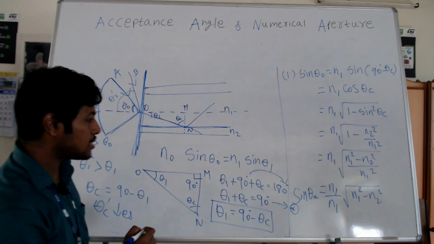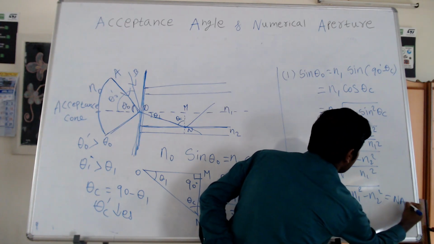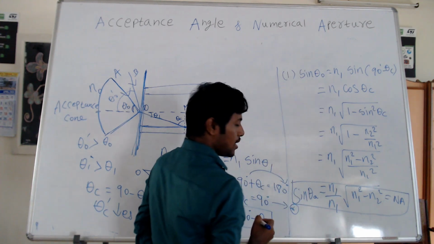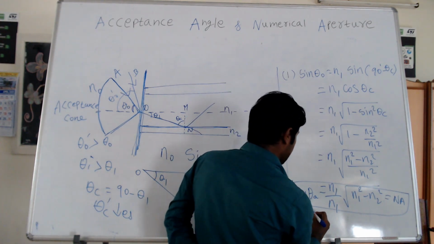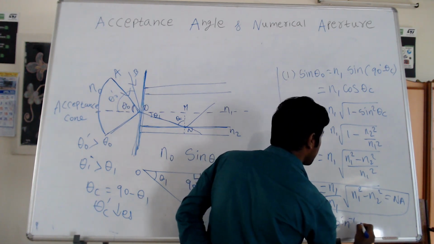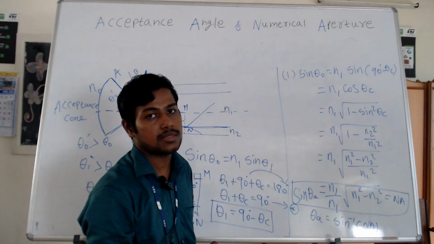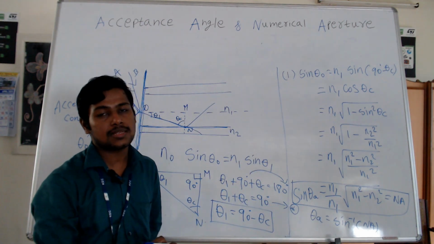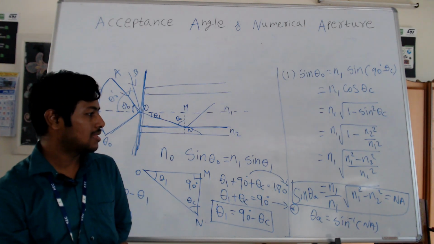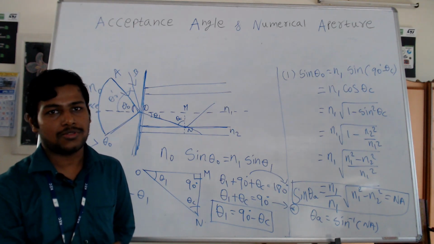Okay. Then what is a numerical aperture? So this is called a numerical aperture, that is the sine of the acceptance angle, we call it a numerical aperture. Then from this we can calculate the acceptance angle as well. So theta A is nothing but sine inverse of numerical aperture, or sine inverse of square root of n1 square minus n2 square. So numerical aperture is the light collecting ability of an optical fiber. So this is the explanation about the numerical aperture and the acceptance angle of the optical fiber.